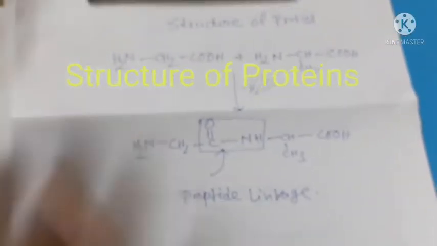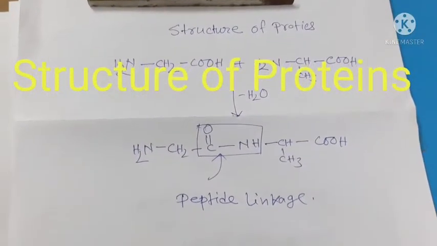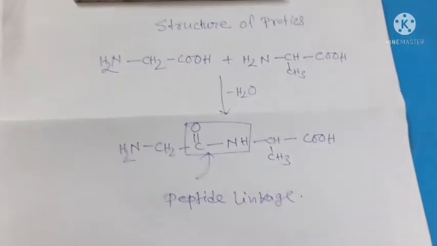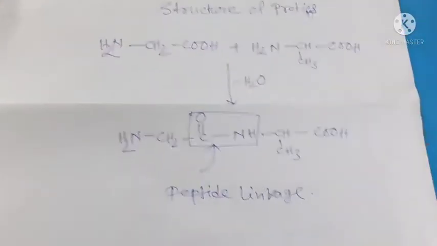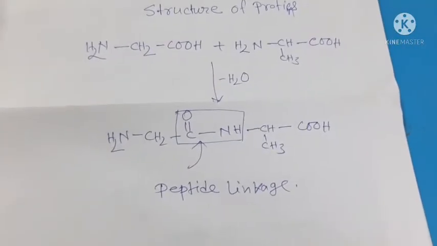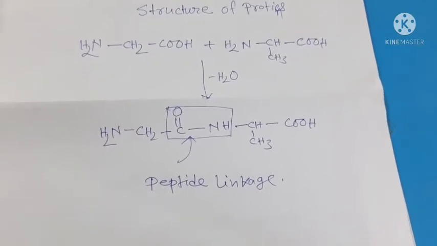Now I'll be discussing the structure of proteins. Proteins are polymers of alpha amino acids, connected to each other by the peptide bond or peptide linkage.